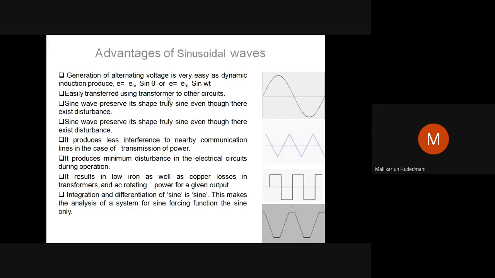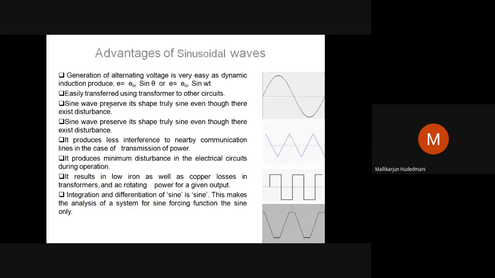It means it is easy to step up and step down and retransmit over a long distance. That is due to the application of the transformer. Because of that, AC waves, sinusoidal quantities, are very popular. Therefore, transmission over a long distance is possible by the use of step up and step down application by the advent of the transformer.